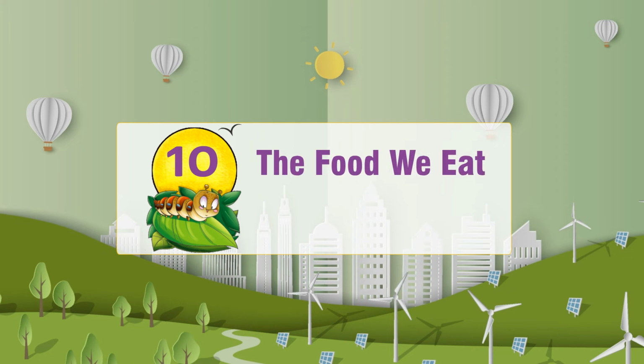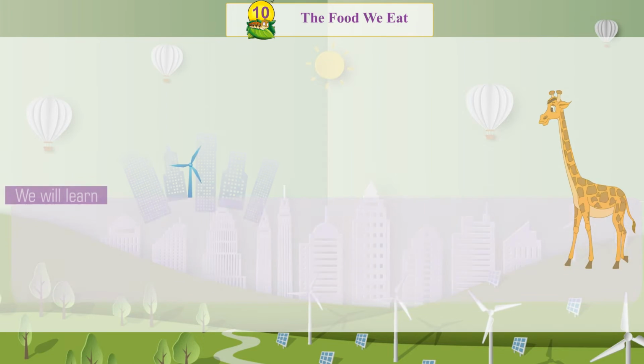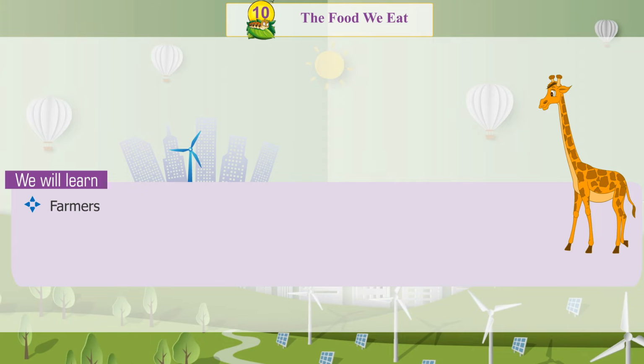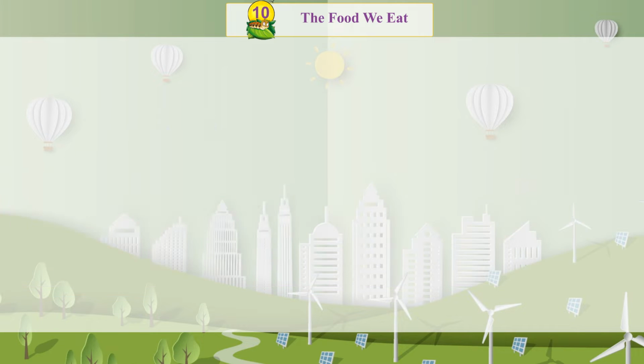Chapter 10. The Food We Eat. We will learn farmers, requirements of farmer, hunger, food shortage, spoilage and shortage of food, food preservation, food wastage.